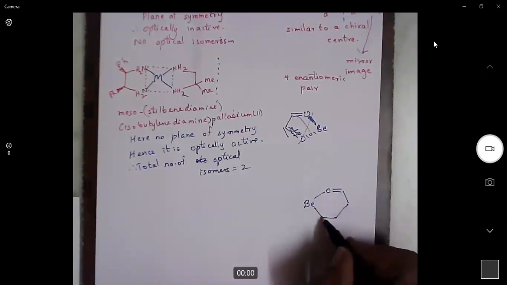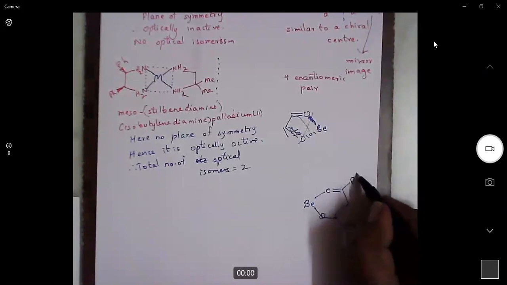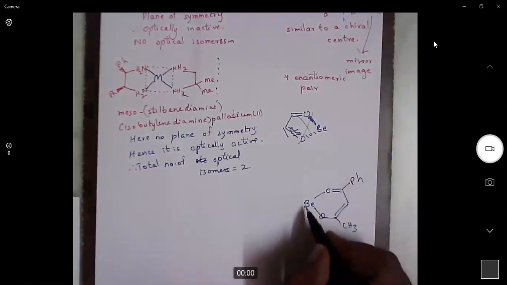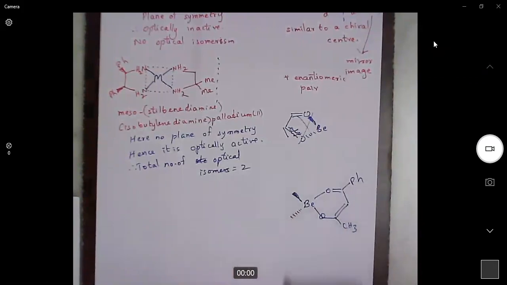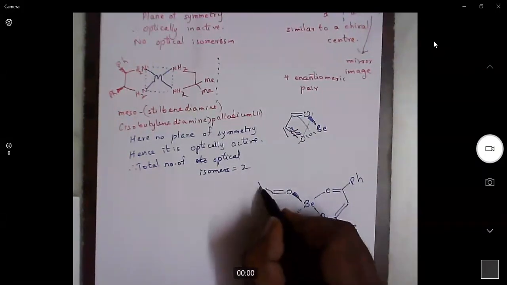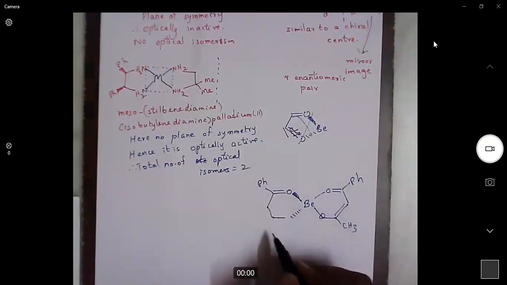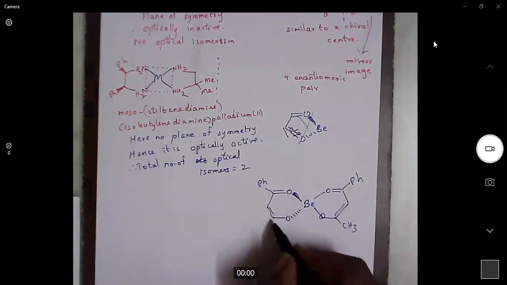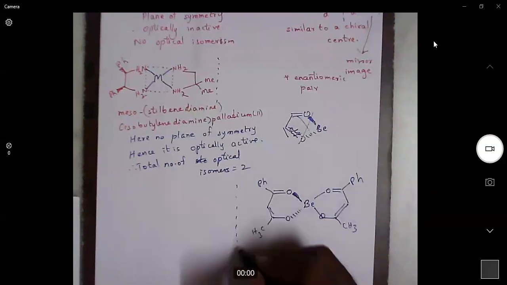Look at this example. Here it is an optically active compound, so we can expect a mirror image also.